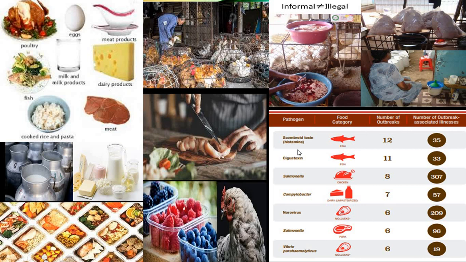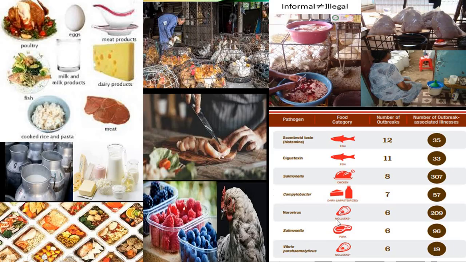So in this table we can see all the different pathogens and food categories and the number of outbreaks which are associated with foodborne zoonosis. The first one is scombroid, which is caused through fish. The next is ciguatoxin. This is also caused through fish. Salmonella, which is caused through chicken. And Campylobacter, which is caused through dairy products.